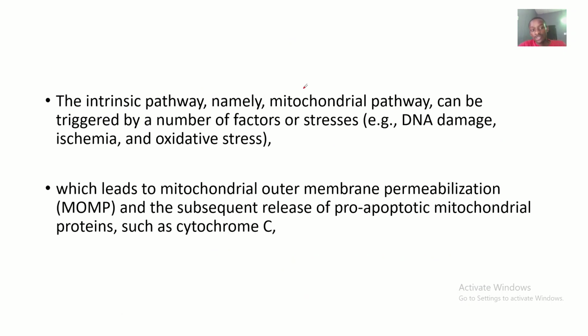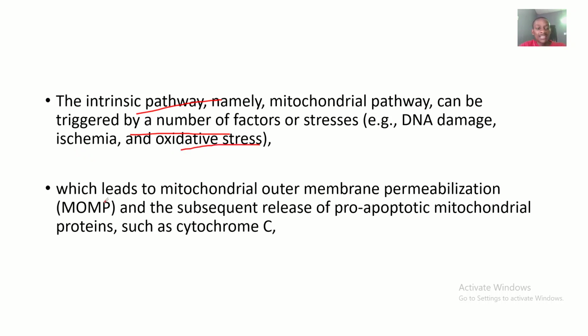So the introduction now. We said that the intrinsic pathway, namely the mitochondrial pathway, can be triggered by a number of factors or stresses. This pathway can be triggered by DNA damage, ischemia, or oxidative stress.